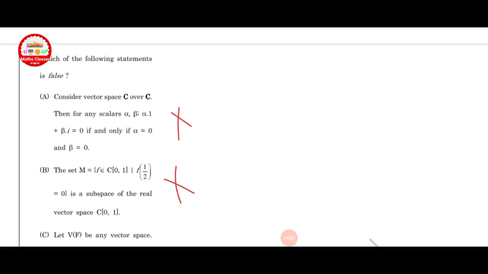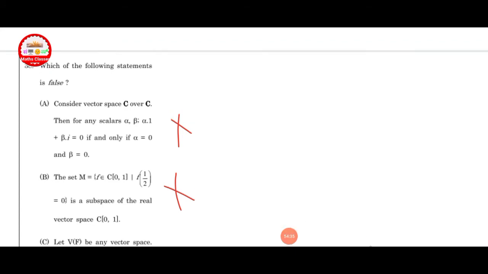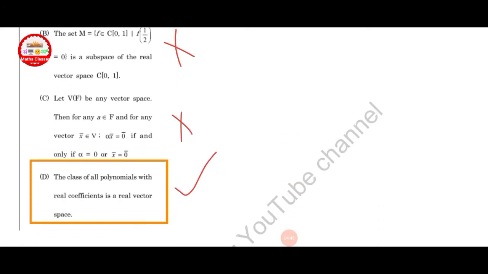Next question: which of the following statements is false? Here A is correct, B is correct, and C is also correct, D is not correct here. The class of all polynomials with real coefficients is the real vector space. This is incorrect.